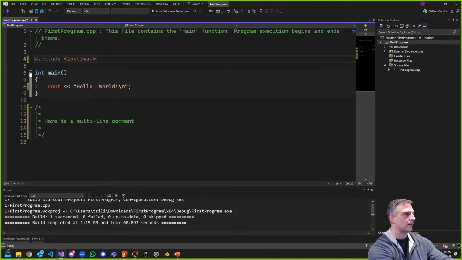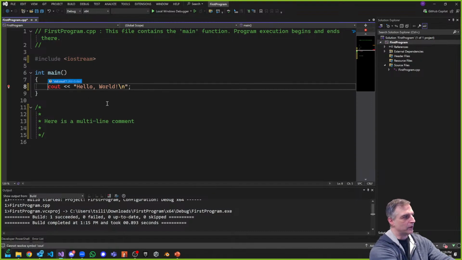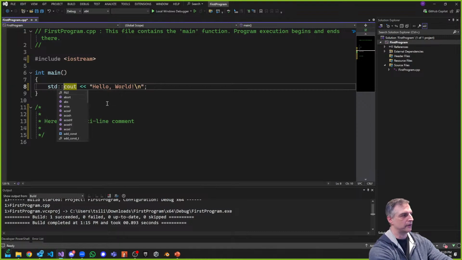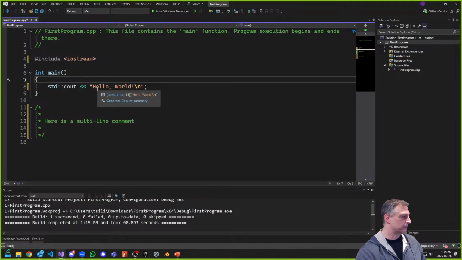And instead, notice that it just turned into a problem right now when I put in that standard library with a delimiter. So std is the standard template library. That's what we're accessing. It says namespace std, but actually it's the standard template library that we're accessing. And we're saying, hey, go into the standard template library and use iostream. Okay.